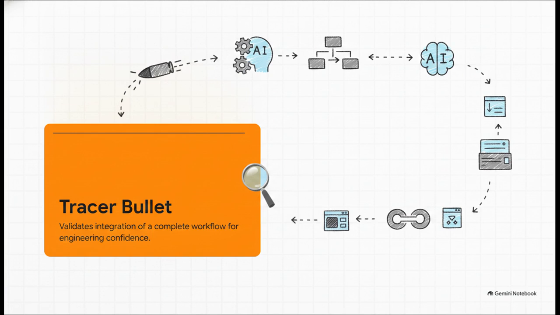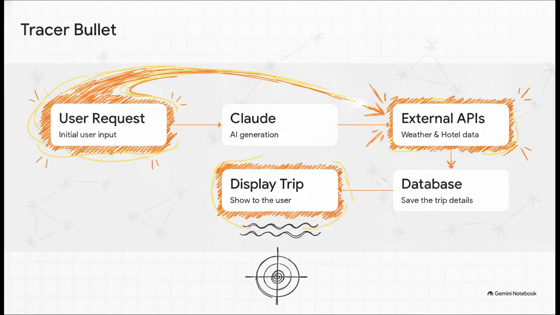Instead of testing a single piece of tech, a tracer bullet tests the entire workflow. This is where you validate the whole end-to-end journey. The data starts with the user request, passes through the AI, hits external APIs for weather and hotels, gets saved to a database, and finally displays the trip back to the user.